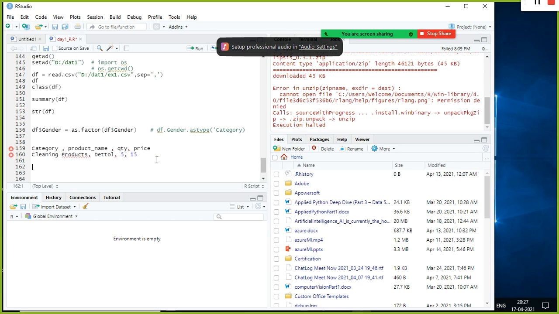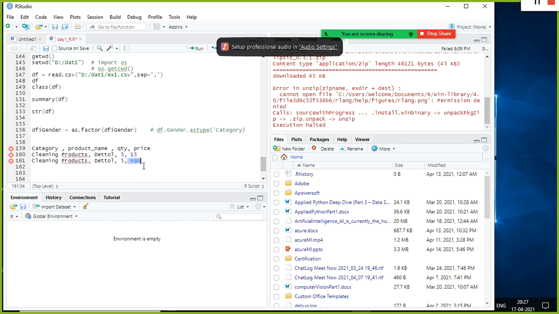Supposing I have another record, another transaction, and I could see the price is missing. It is NaN. I cannot take the average of the price blindly, and if I replace this with the mean price here, it doesn't make sense.